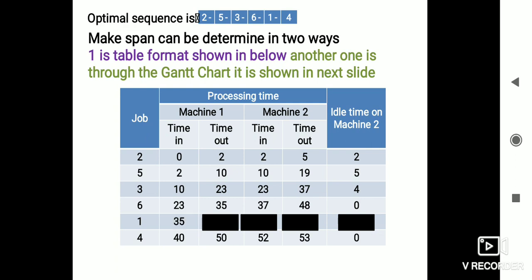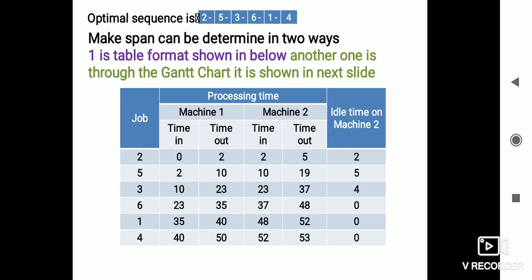In the same way, in the sequence we have the first job. 35 is the start time, and 5 minutes is the process time. 35 plus 5 is 40. Here also we have to listen. For completion of the sixth job, the second machine has taken 48 minutes, but the first machine has processed the first job in 40 minutes itself. So there is no idle time. The in time will be 48, and the process time will be 5 minutes. 48 plus 5 is 52. There is also no idle time.